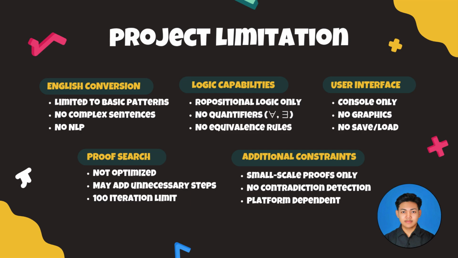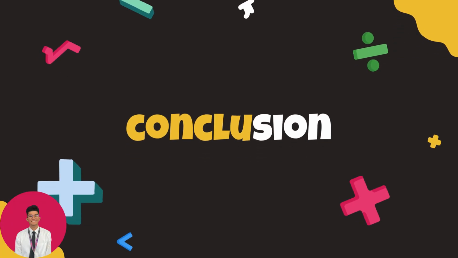The system is designed for small-scale proofs only. It cannot detect contradictions in premises, like having both P and not P at the same time. Also, because we use system-specific functions like CLS for clearing the screen, the program is platform-dependent and works best on Windows. So these limitations provide good opportunities for future improvements such as adding NLP, supporting predicate logic, creating a GUI, and optimizing the search algorithm. Next is the conclusion.